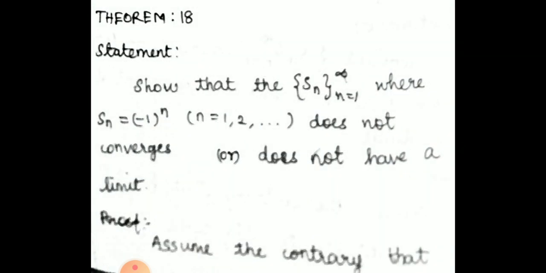You can see the next theorem. Show that the sequence Sn, where Sn equals minus 1 to the power n, does not converge, that is, does not have a limit. Here also we are going to use the contradiction that it has a limit. So again we move to the definition of the limit of a sequence. Sn has a limit means the limit as n tends to infinity of Sn equals L for some L belonging to R. Given epsilon greater than 0, there exists a positive integer N such that modulus of Sn minus L is less than epsilon, where n is greater than or equal to N.